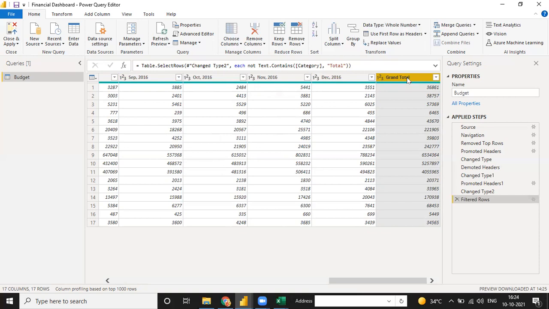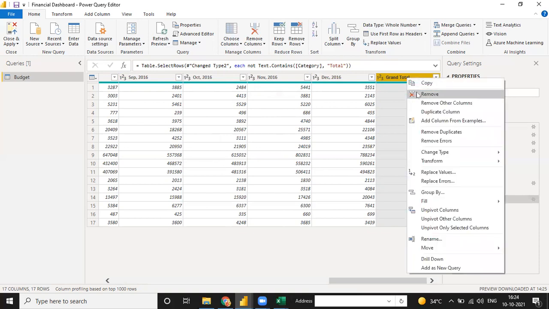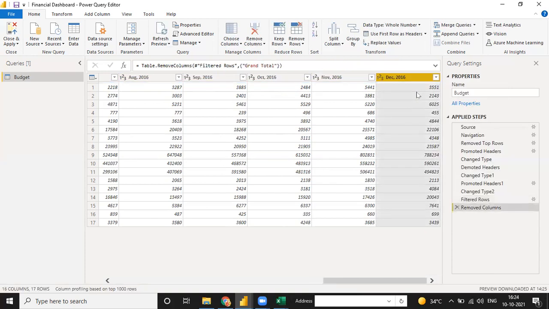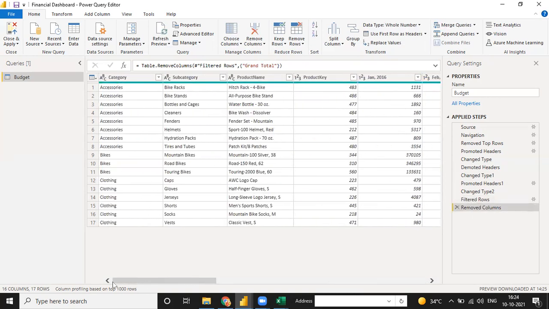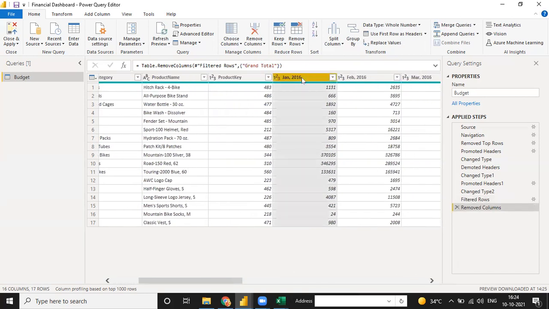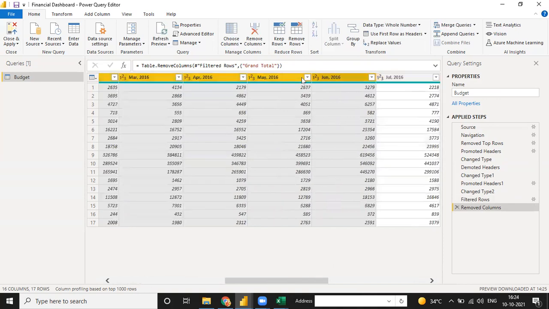I just right click. There is an option of remove, so you can just click on remove, and when you remove the column, your step is applied here. Now the second and last, very important thing: your data is column wise, like Jan, Feb, March, April, May, June, July, August, September, October, November, December.